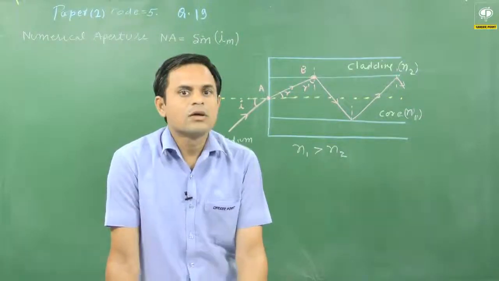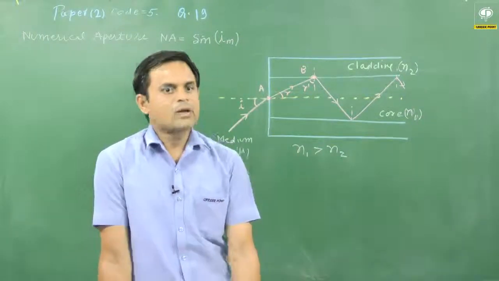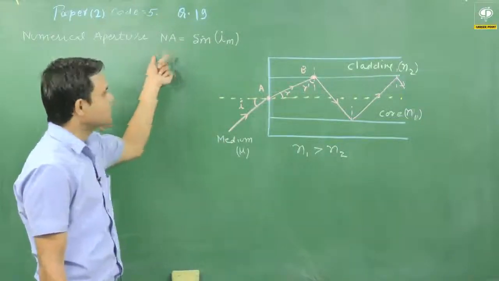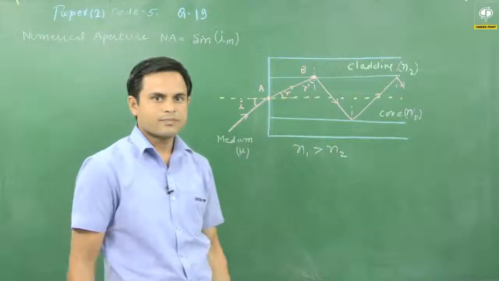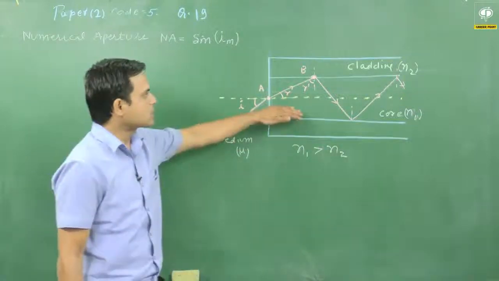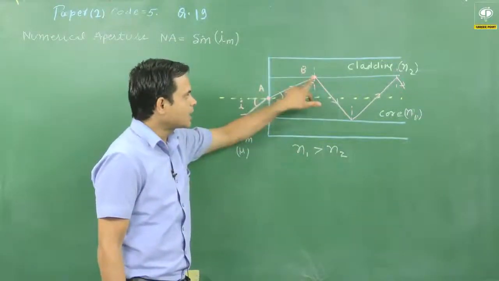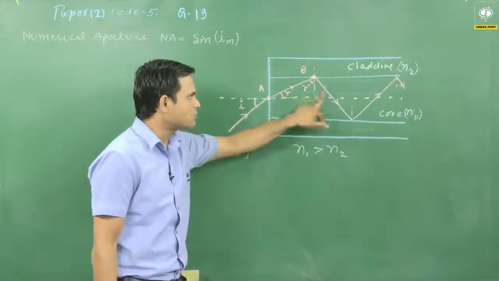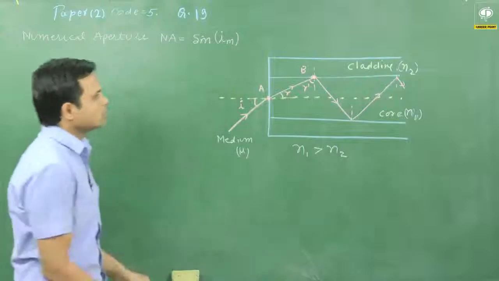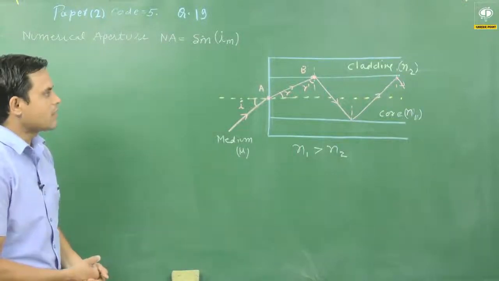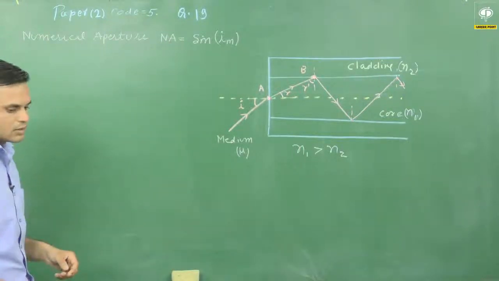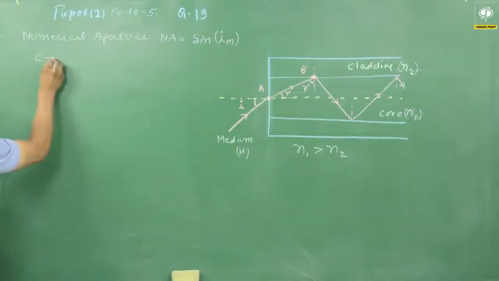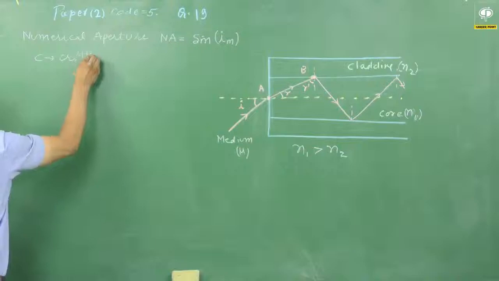First of all, we have to calculate the value of sin Im, that is the numerical aperture, in this case. At point B we have the case of total internal reflection. For total internal reflection, let C be the critical angle.